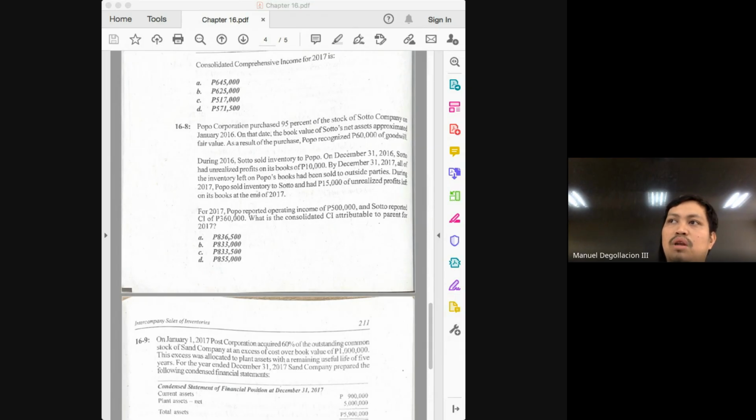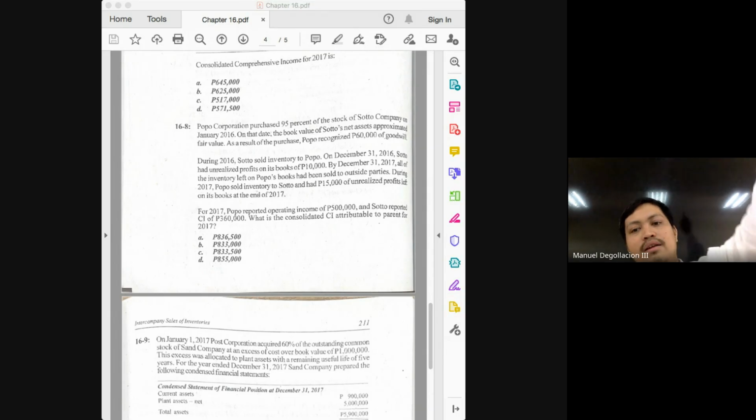Next, what's the second thing we need to solve for consolidated income? Adjusted income of the subsidiary. How much is the income of the subsidiary? 360,000. Do we have possible adjustments to the income of the subsidiary? Yes, because we have what kind of transaction? Upstream transaction in 2016. But again, it is still relevant in 2017. How much was the markup on the inventory in 2016? Already given, class. Do you follow? 10,000.